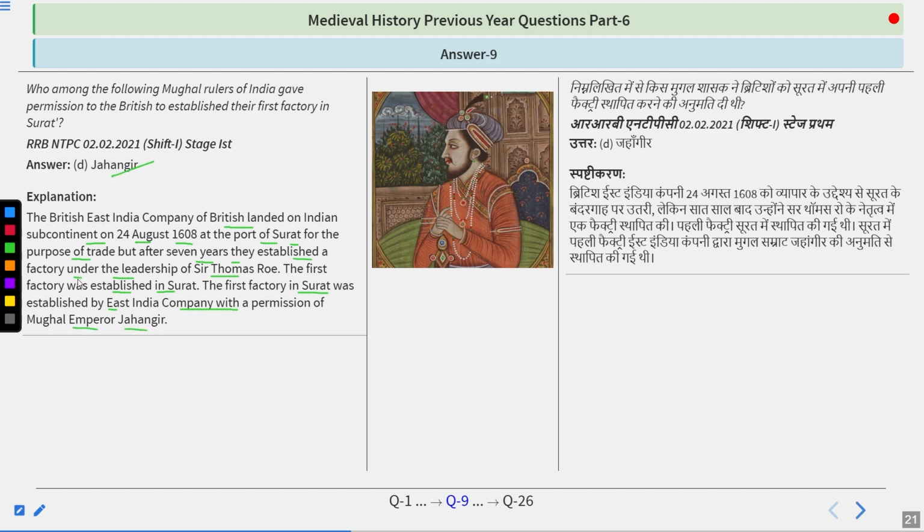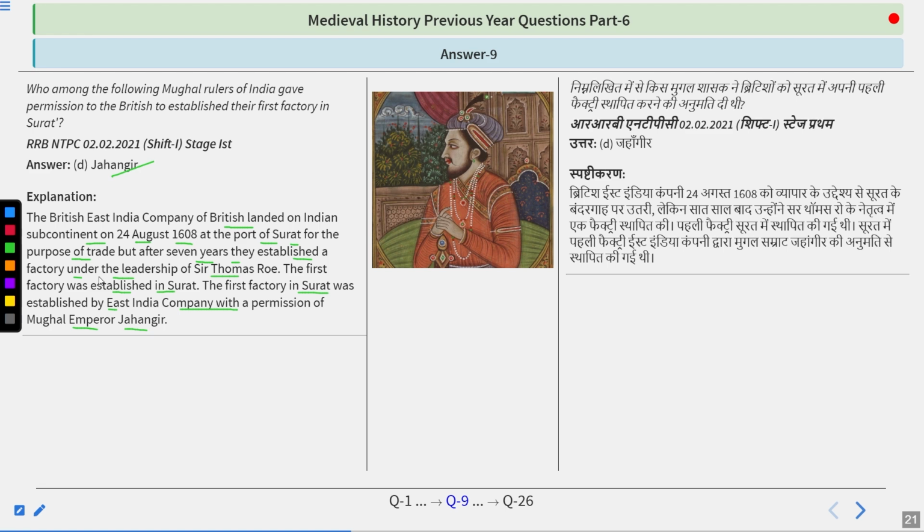So Jahangir was the one who gave permission to the Britishers to establish their first factory, and this was all done after the Battle of Swally, in which the Britishers defeated the Portuguese. After that, the Britishers became a famous ally of the Mughals, and they remained so till the decline of the Mughals. So remember, Jahangir was the one who gave the permission to establish their factory.